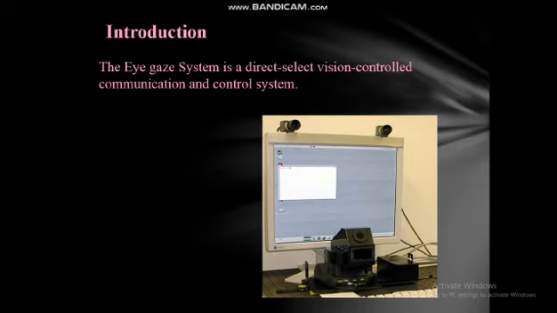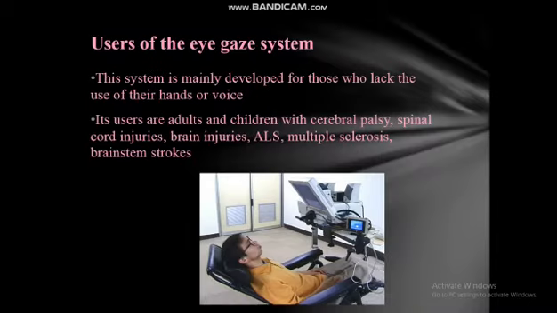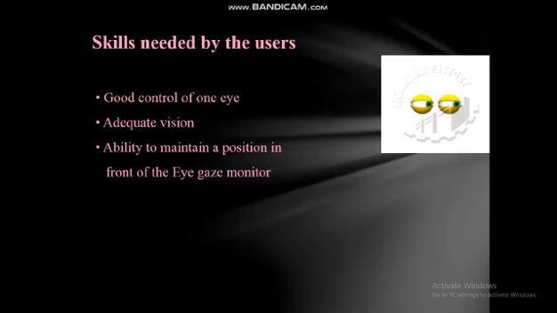Users of the eye gaze system. The system is mainly developed for those who lack the use of their hands or voice. Its users may be either adults or children with spinal cord injuries or brain strokes, etc. Some of the skills needed by the users are good control of one eye, ability to maintain a position in front of the eye gaze monitor, etc., which are used to maintain the eye gaze system.